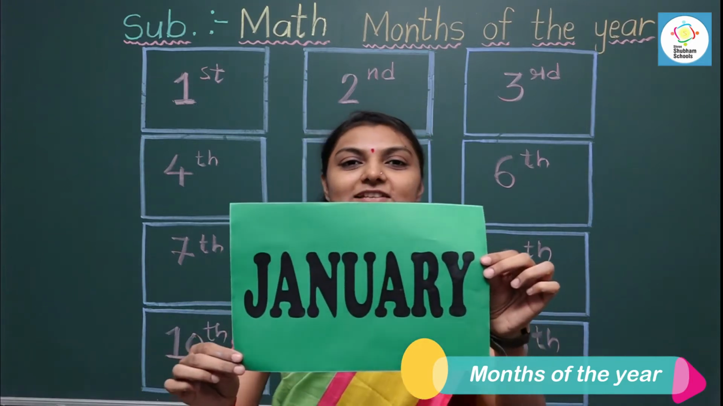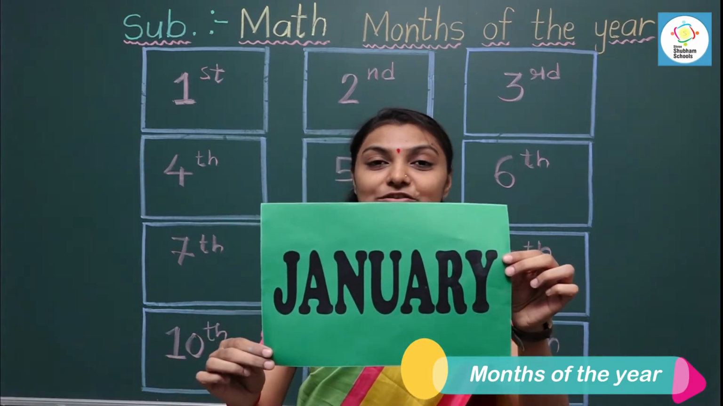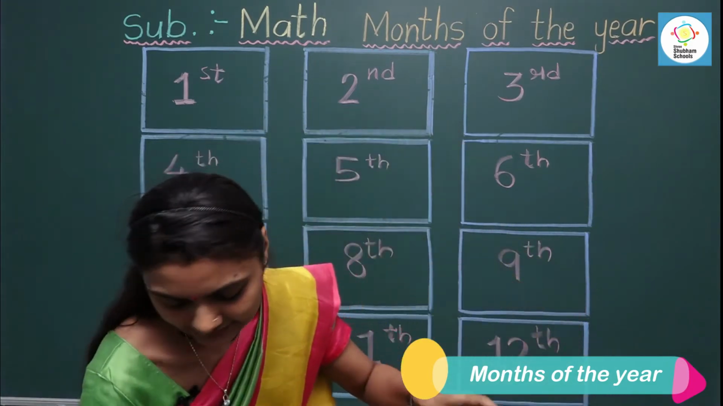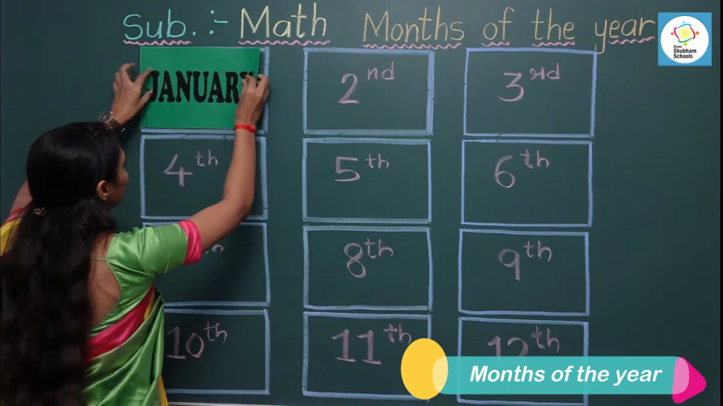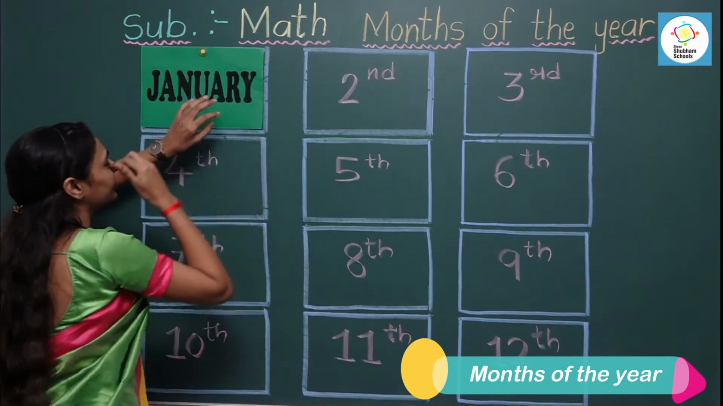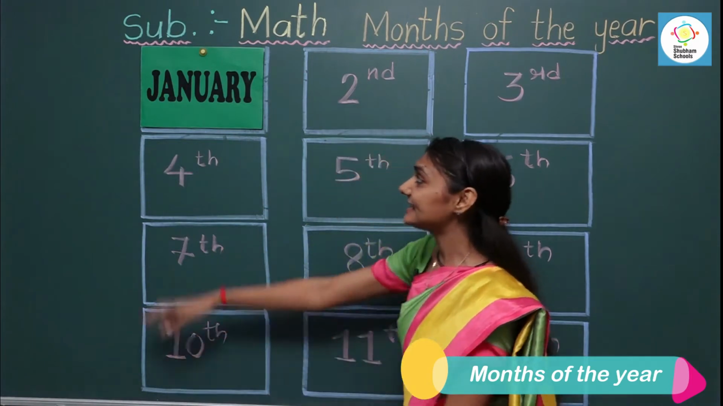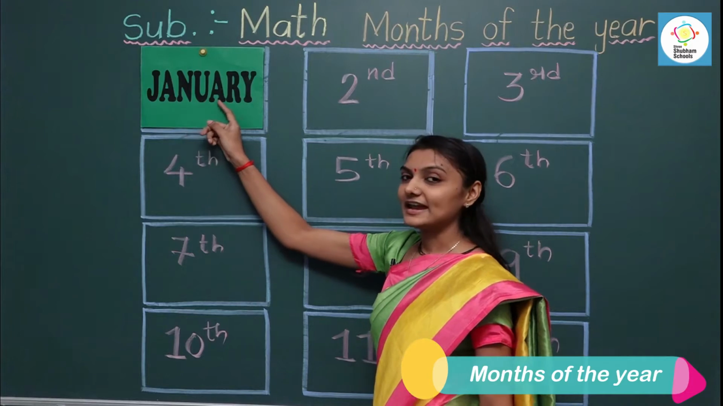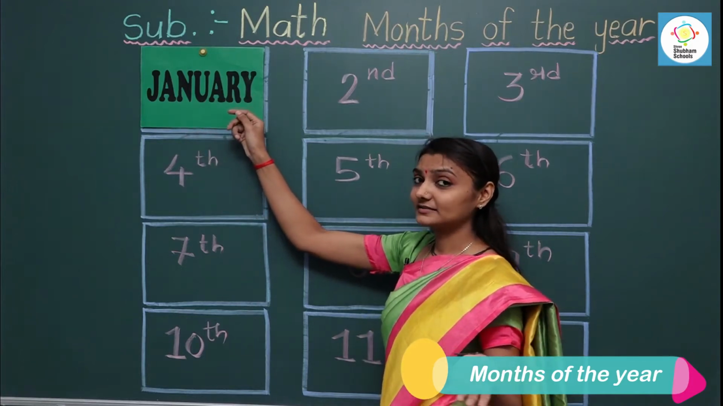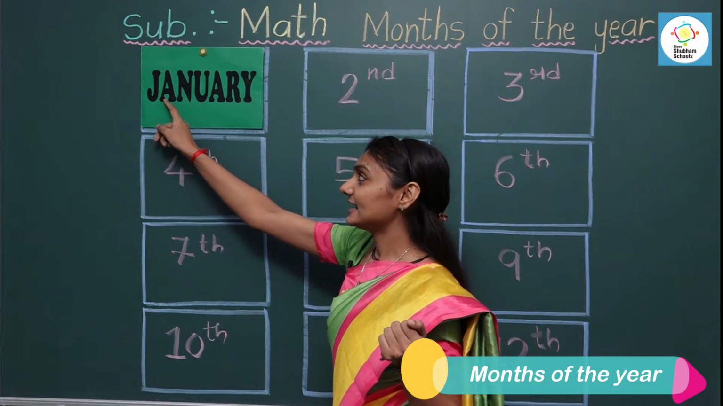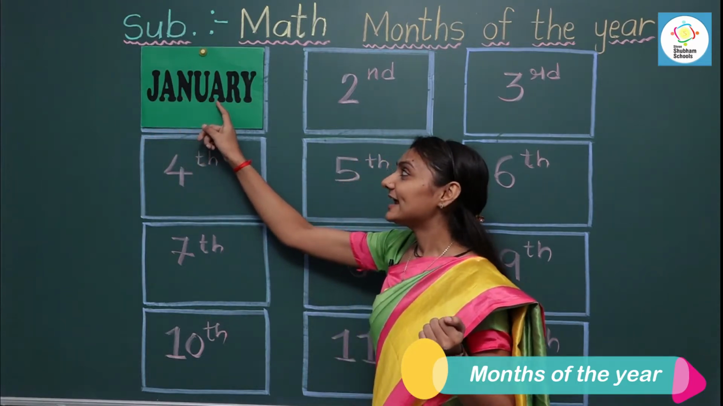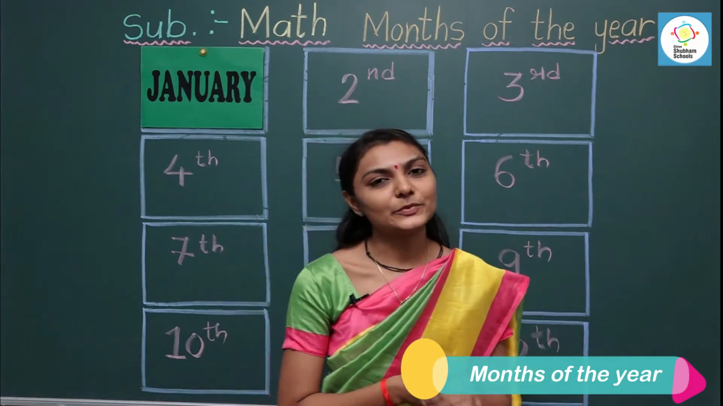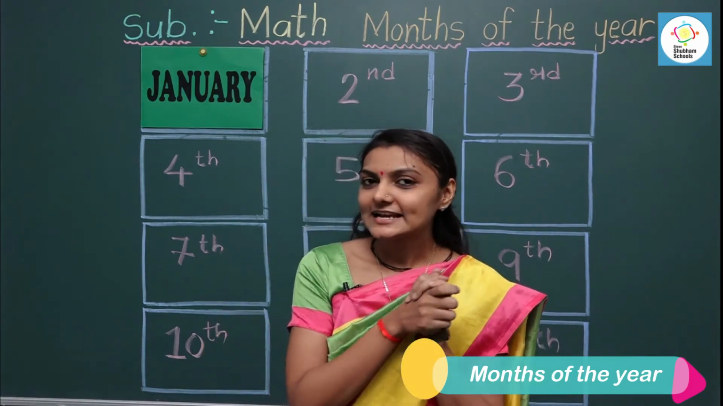Read the spelling. January. So we stick this month in the first box. So the first month of the year is January. Now it's your turn. Read the spelling. January. Now in this month we celebrate many festivals such as Kite Festival.